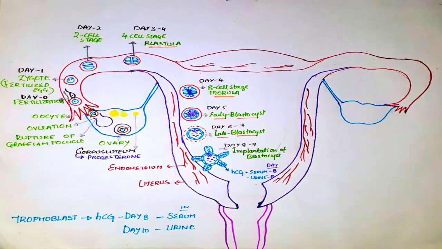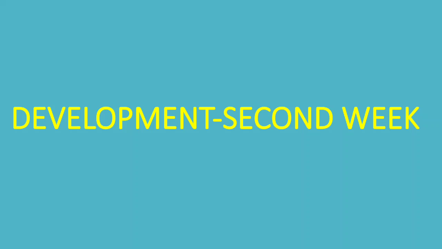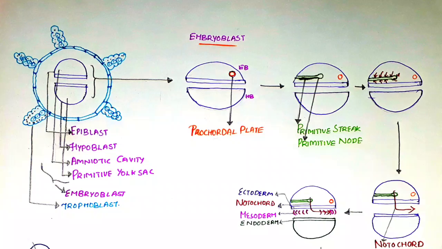Thus, this is the first week of development where embryoblast is developed. After 8th day of conception, HCG may be detectable in serum, and at 10th day, HCG may be detectable in urine. Here, HCG is released by trophoblast and not embryoblast. In the second week of development, embryoblast will start developing.